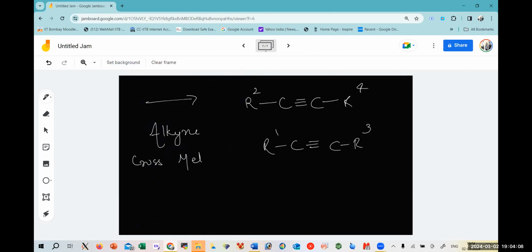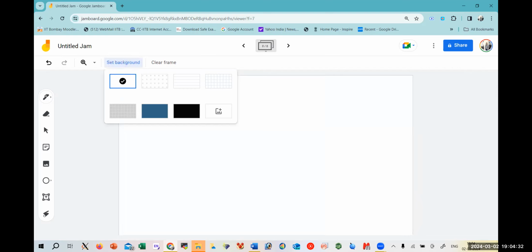cross metathesis. We have already known metathesis is nothing but cutting and joining the parts. So one side of the alkene or alkyne would cut, and this is combined with the other part. This has been cut and this is combined with the other part. That comes under the alkyne cross metathesis. One quick example that we can take